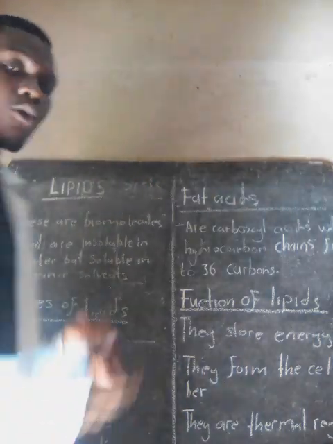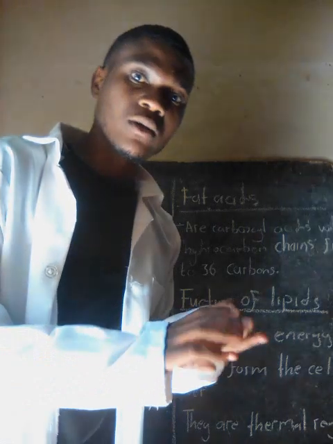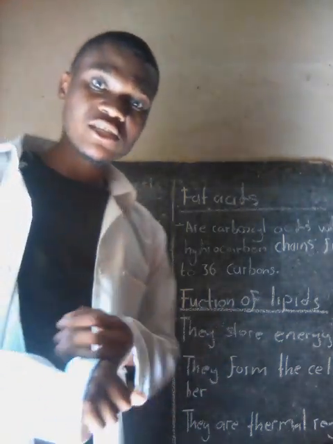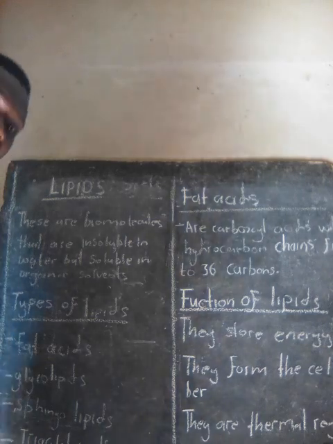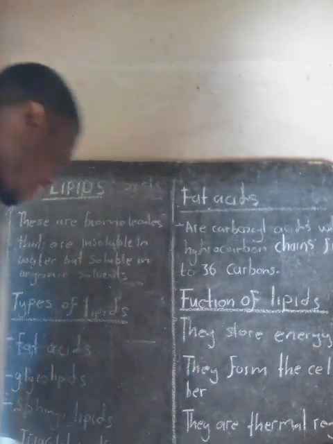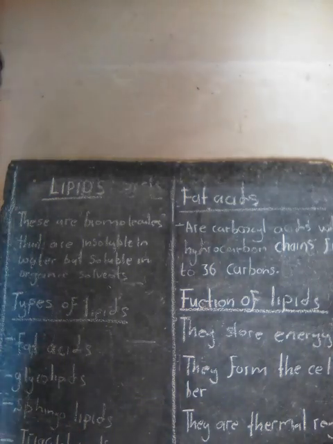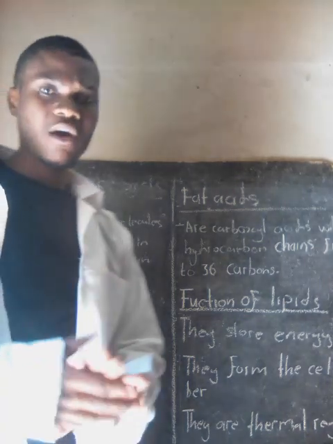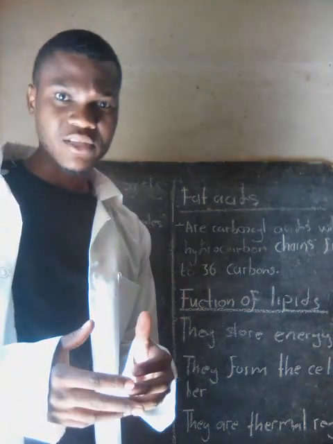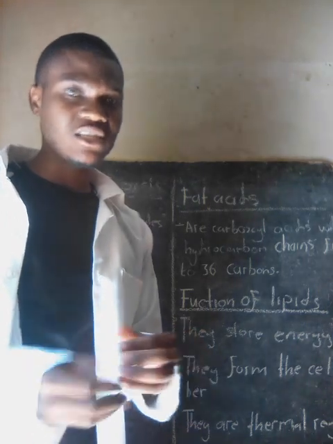Then there are sphingolipids, triacylglycerols, waxes, and steroids. The last one is prostaglandins, which are also another class of lipids. But we shall discuss each of these classes in detail.